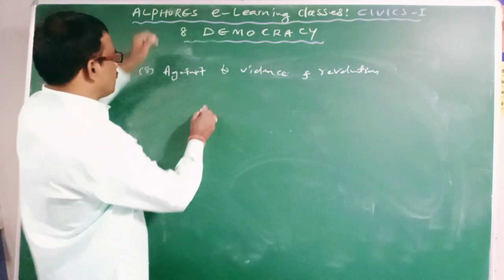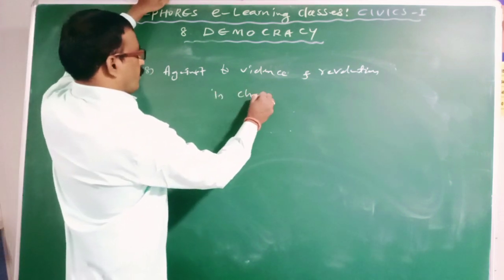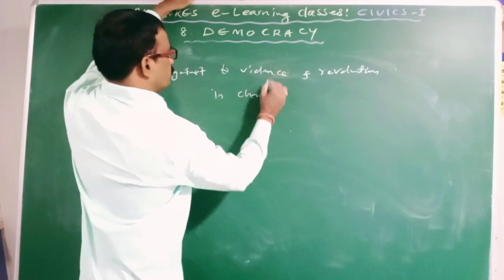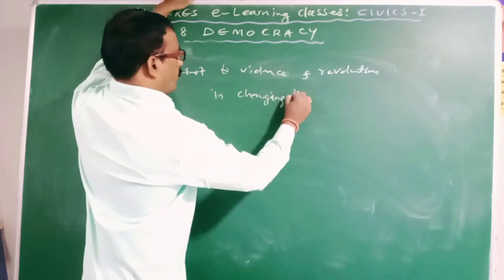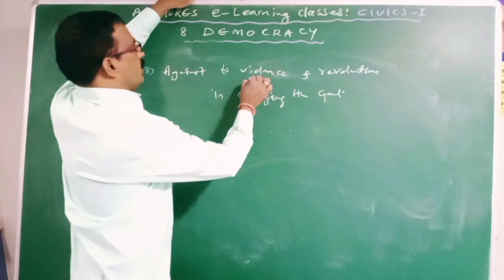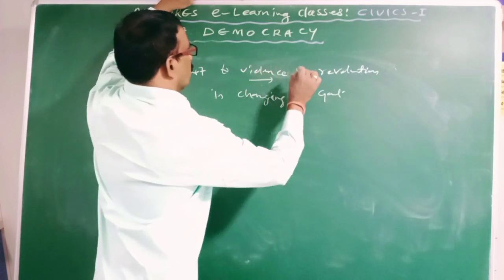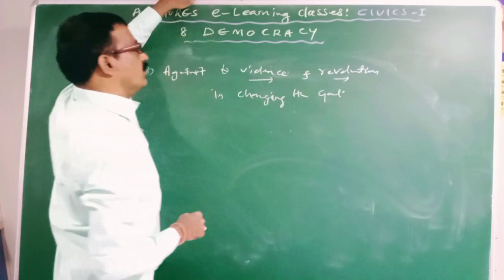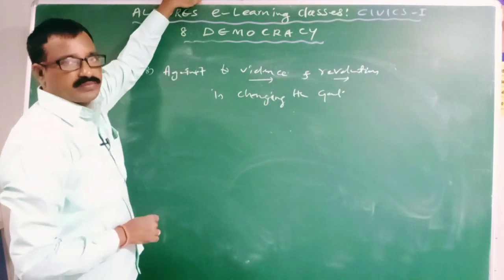Clear? In changing the government, the system will not allow any violence and revolutionary methods. Clear?